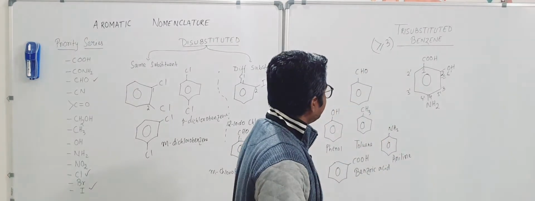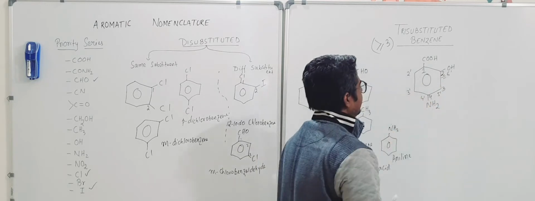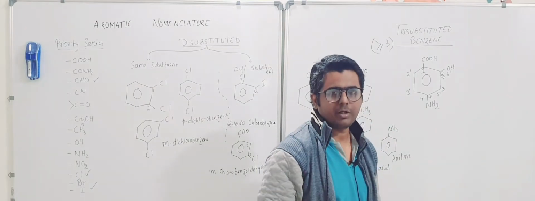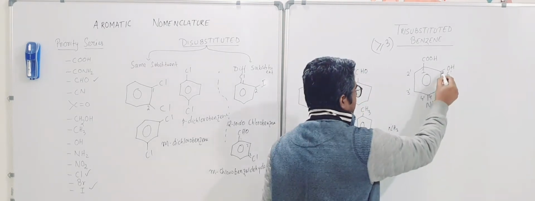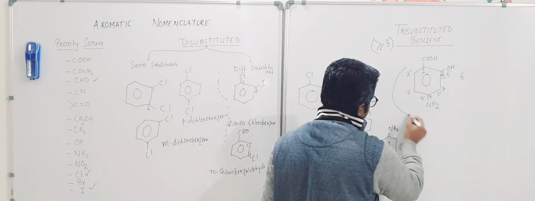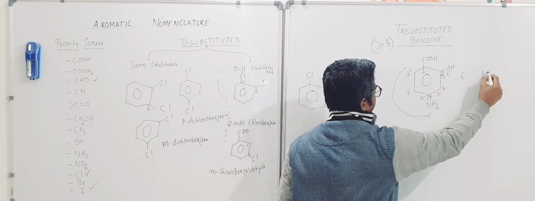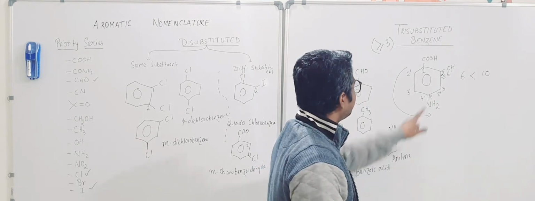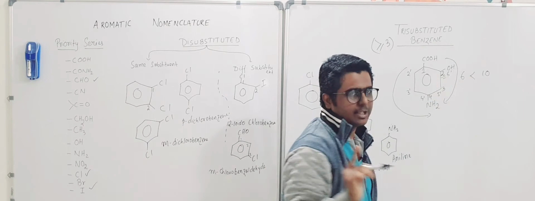So we were going through this one, COOH. One thing is we could number from this side. Let us find out the sum of the locants, that is 2 and 4. So the sum is 6. If you go from the other side, then the sum becomes 4 plus 6, which is 10. Definitely 6 is less than 10, nothing more to explain. So we will go by clockwise numbering, as per the lowest sum rule.